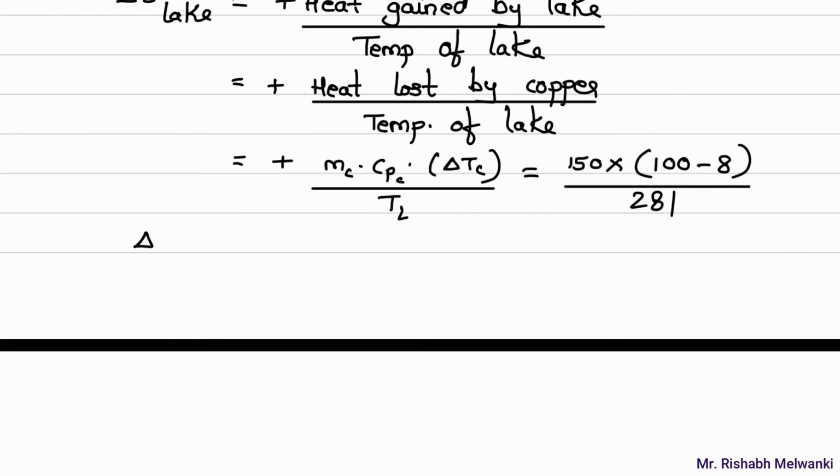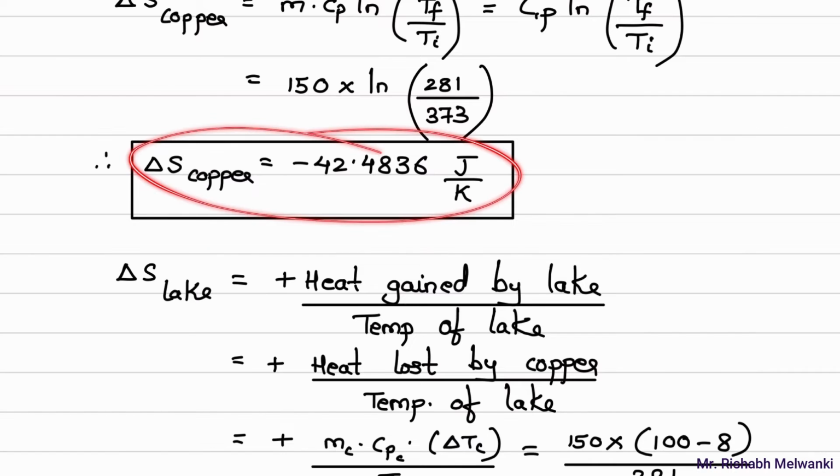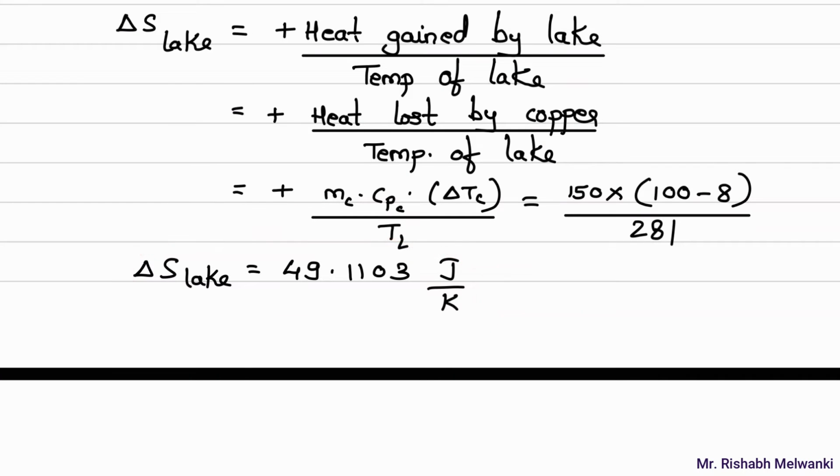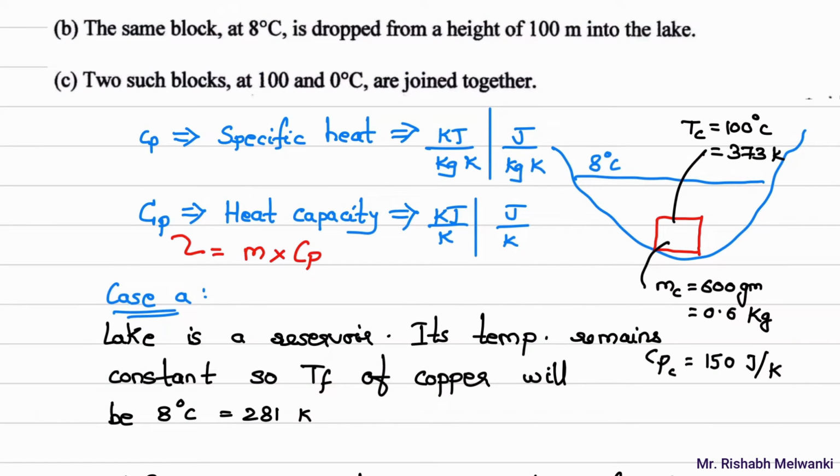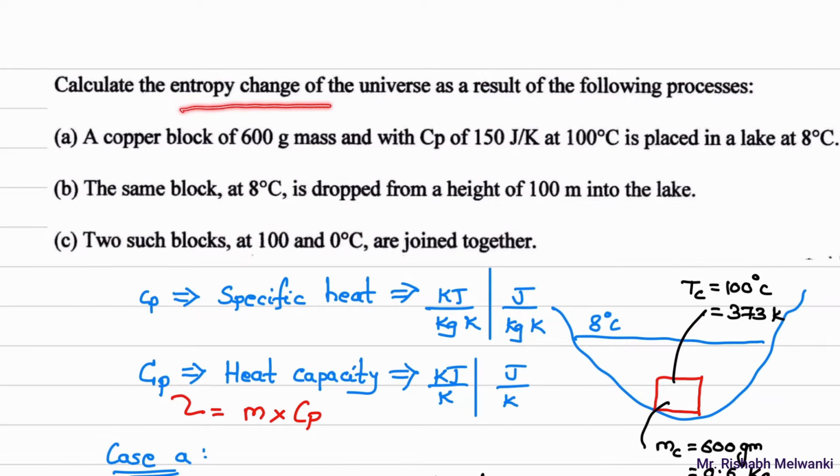Delta S for lake will be equal to 49.1103 joule per Kelvin. So now we have delta S of copper and we have delta S of lake. But what is asked in the question? In the question it is asked to find the entropy change of the universe for these three cases.